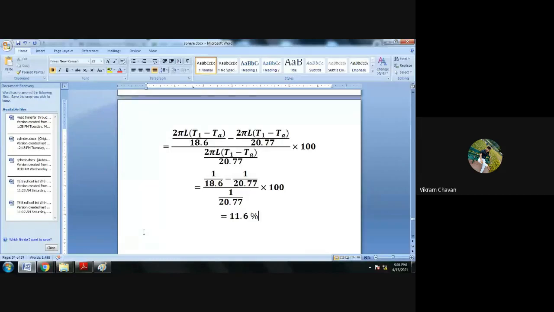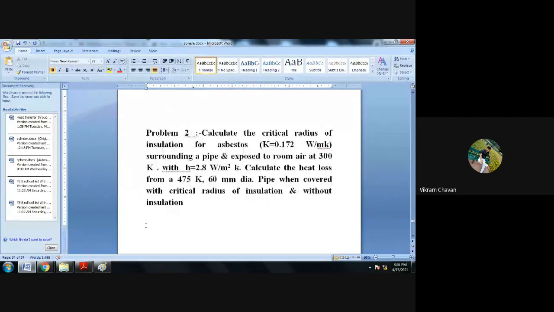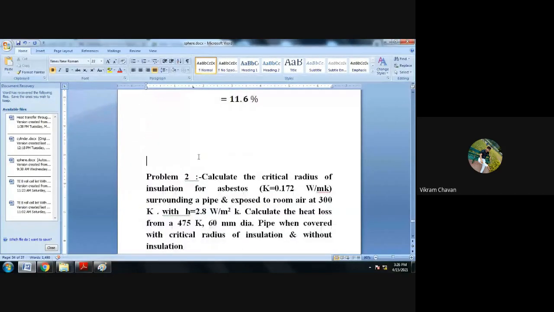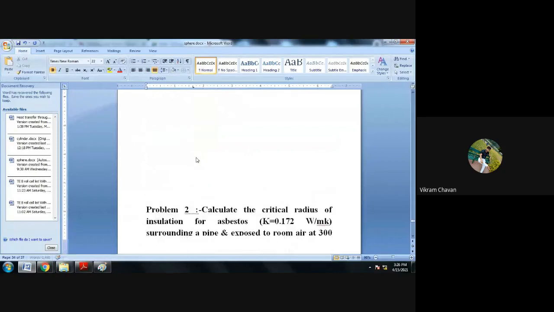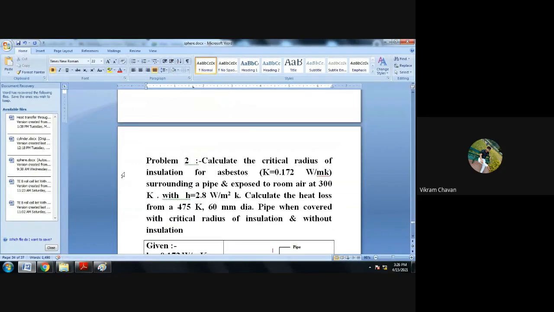Okay, shall I move ahead? Is there any doubt, any question? Okay, so write down the second problem statement. Problem number 2. Write down the problem statement.